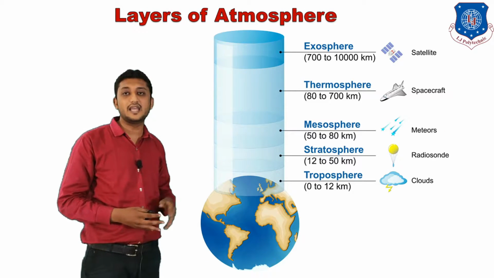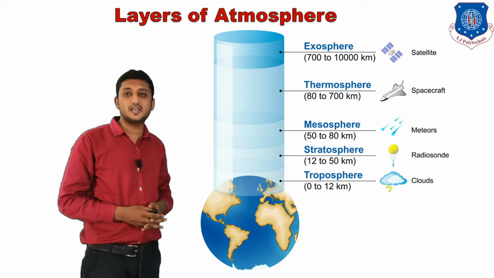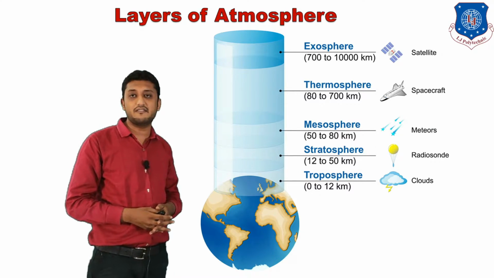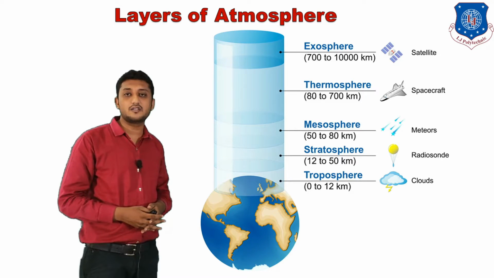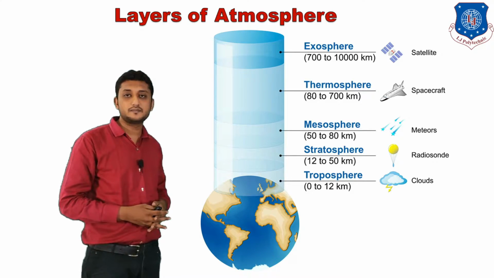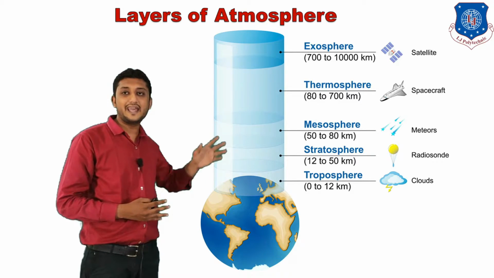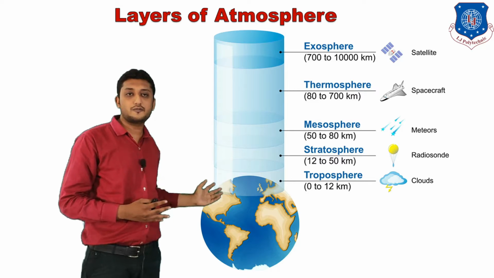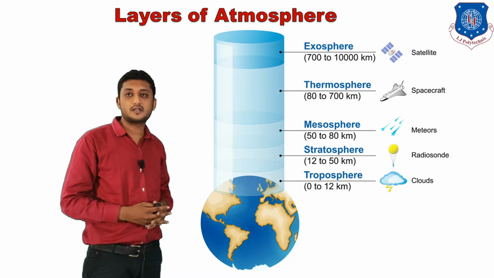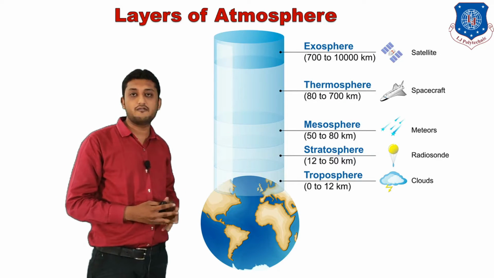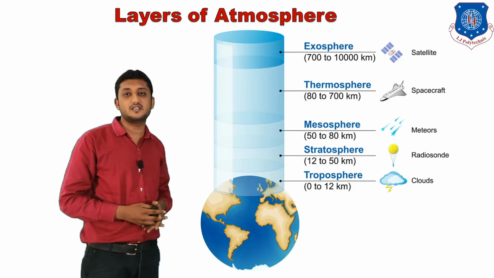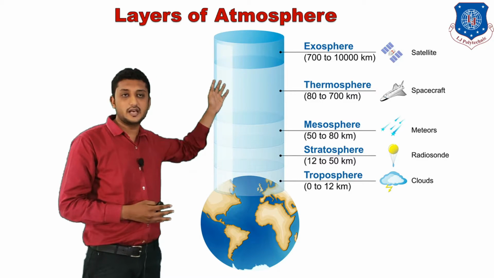Next are the layers of the atmosphere. With reference to mean sea level, we can classify the layers into troposphere, stratosphere, mesosphere, thermosphere and exosphere. Troposphere is the layer surrounding the surface of the earth in which we can notice changes in the weather, and the outermost layer is the exosphere.